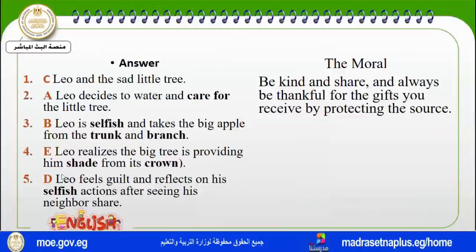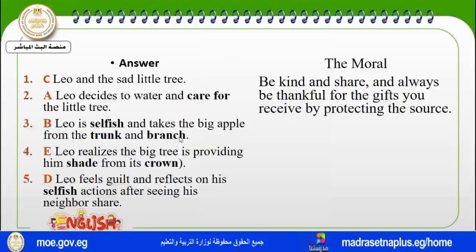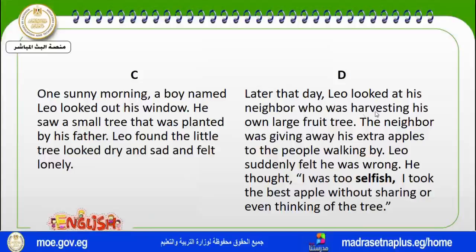Then number E, which is the last one. When the sun got too hot, Leo sat outside to read a book. He enjoyed the cool shade cast by the mighty tree's large leafy crown. He looked up and realized this very tree was the one that he had provided. And Leo felt guilty and reflected on himself. When he looked at his neighbor who was harvesting the large fruit tree and giving away the extra apples, he thought that he was selfish.